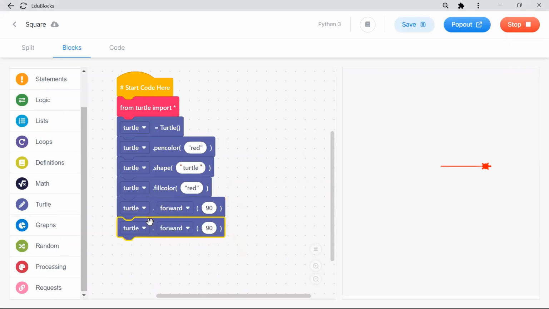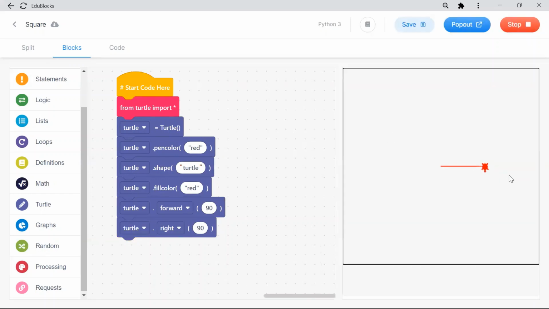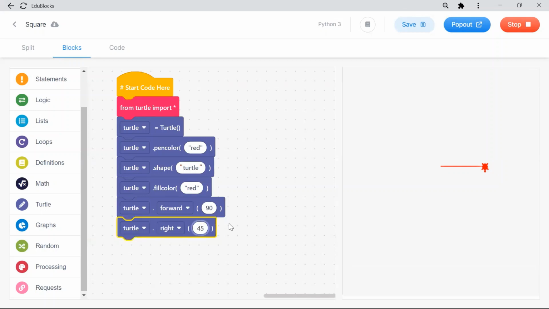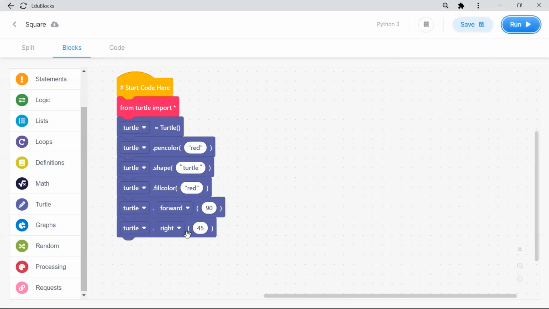When you duplicate, you can see one drop down, forward, right? In that drop down you select left or right. I am turning to the right side, and what angle do I want? 90 degree. So when I stop and run, I went straight, then changed my angle. You saw 90 degree. If I give 45 degree and run, it will change 45 degree. So whatever degree I want, I can change. I am giving 90 only.